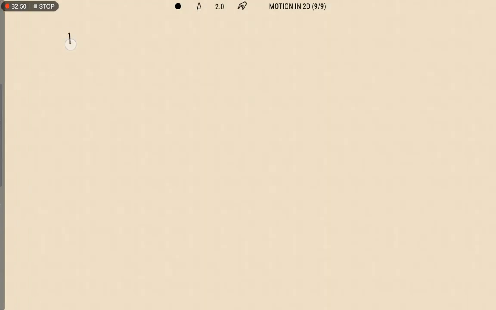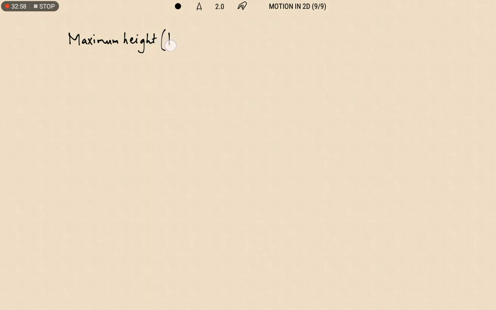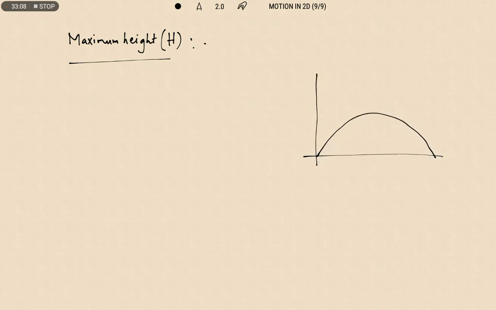So maximum height, generally we denote with a capital H. Now the projectile reaches the highest point in its journey. This highest vertical distance in its journey is known as maximum height.